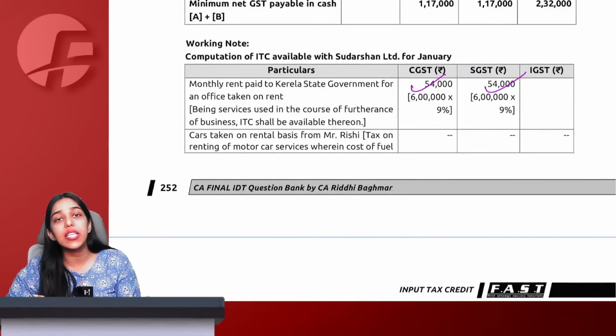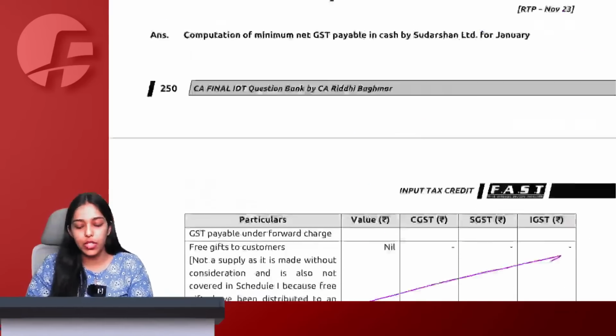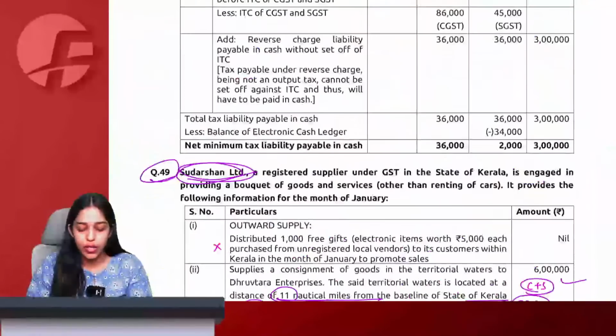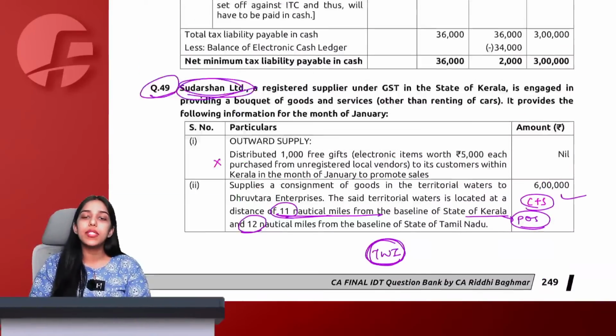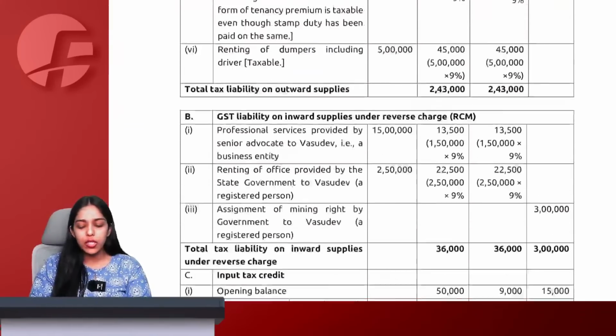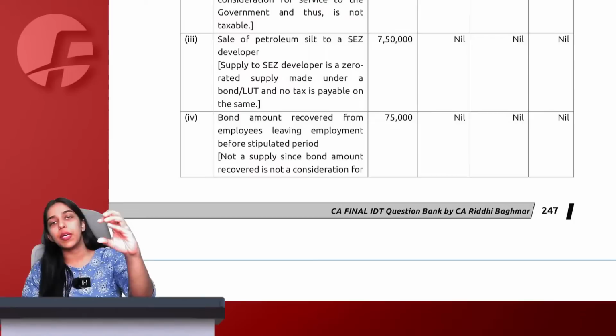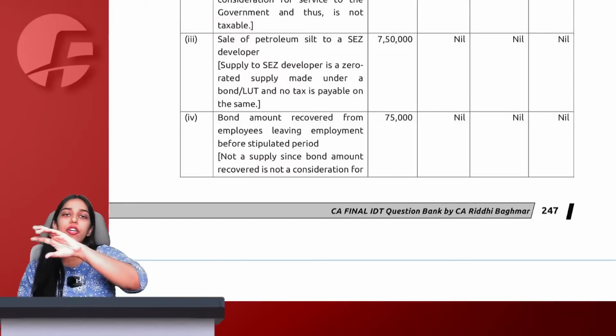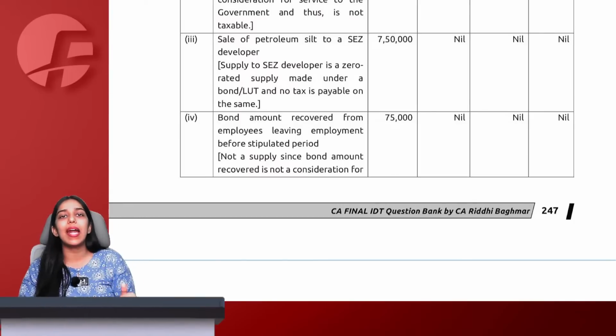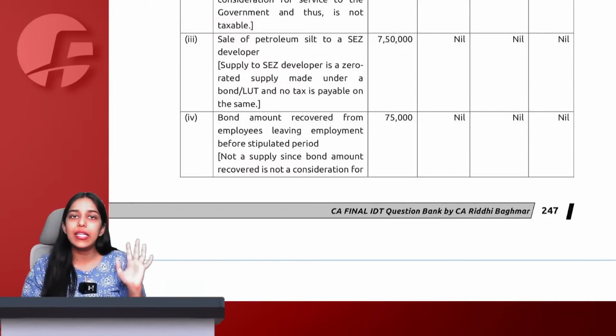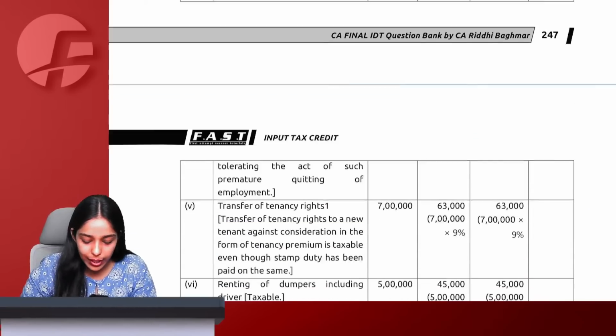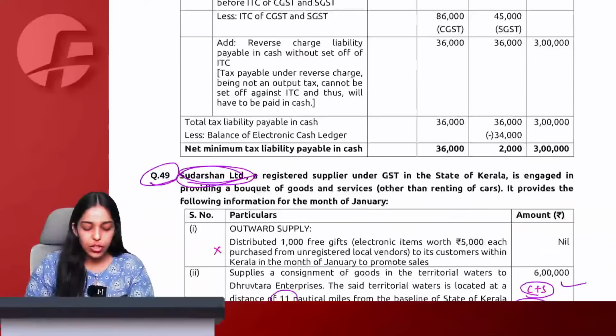This was a very simple question. No provisions of reversals etc. are also involved here. All the supplies are kind of normal supplies. So no rule 42, 43 also coming here. Simply total outward payable, total ITC. You set off the ITC against outward payable plus add whatever is payable under RCM in cash and your question is over and done. Chalo.